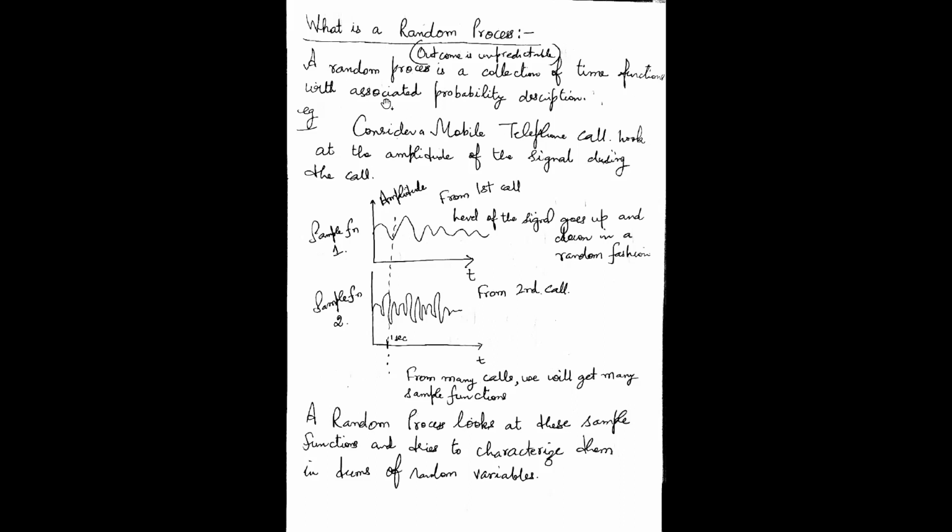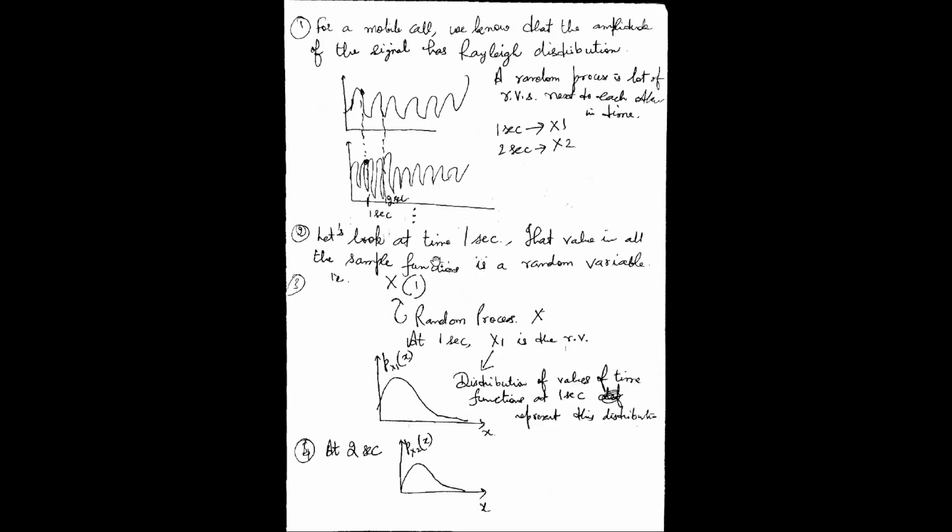All right. I will explain the meaning of "with associated probability description," taking forward the example of a mobile telephone call. Let me go to the next slide now. Here in this graph, I'm explaining the same thing. I'm taking the amplitude values at 1 second for multiple time functions. There are many time functions for different calls, right?